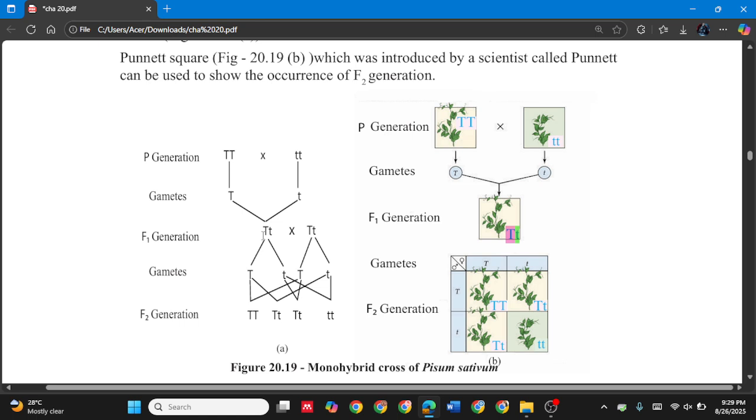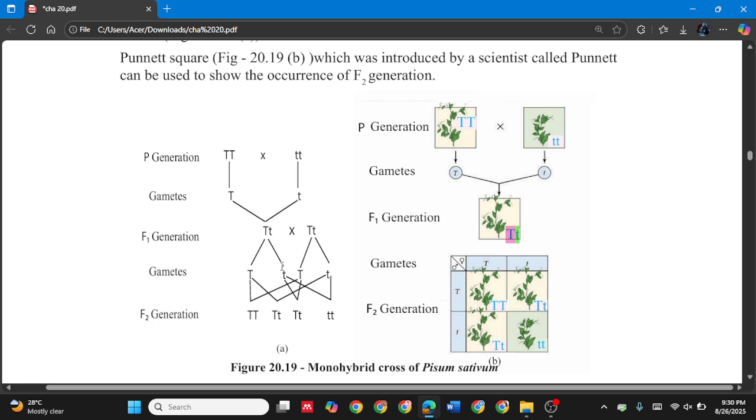So when we take the gametes of these two plants, when we are going to do the breeding or pollination of that plant, we have to consider their gametes. When we consider the gametes of F1 generation, you can see that it is capital T and simple t. It could be capital T or it could be simple t.